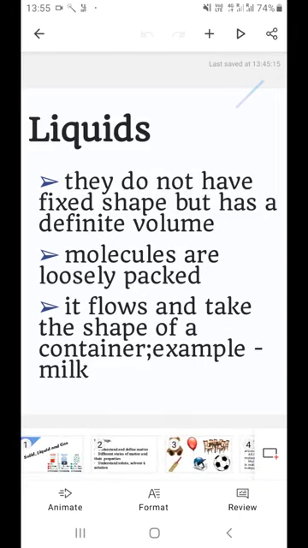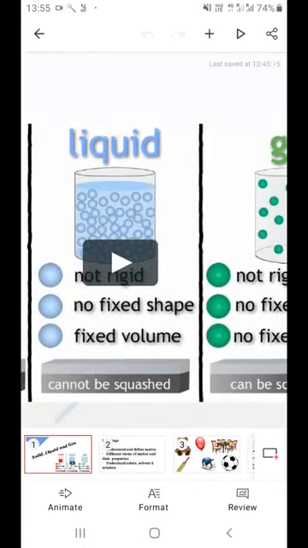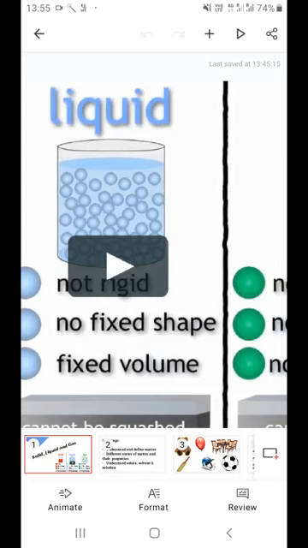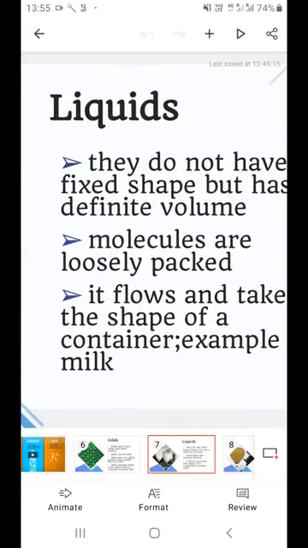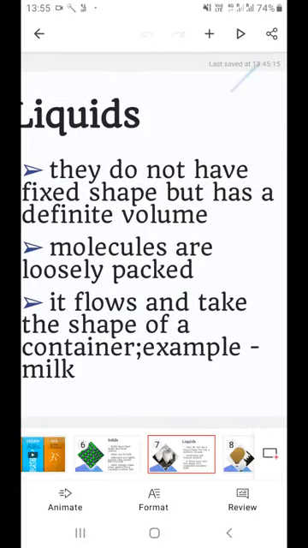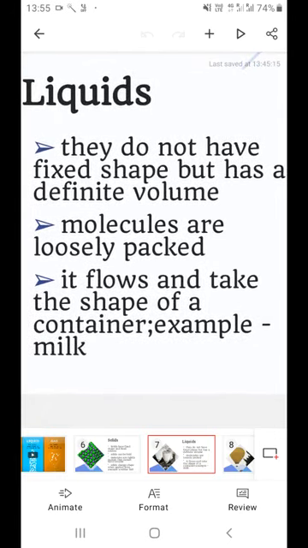I'll go back to the original photo over here. If you see the liquid, the molecules inside this liquid, do you see? They are moving. It flows. They are not closely packed like solid ones. And that's the only reason liquids do not have a fixed shape, but they have a definite volume. Molecules are loosely packed. That's the major important point over here. The molecules flow and take the shape of a container. So that's the reason it takes the shape of the container and gets a fixed volume depending on the container. For example, we drink milk in a glass, but the glass has a certain volume in it.